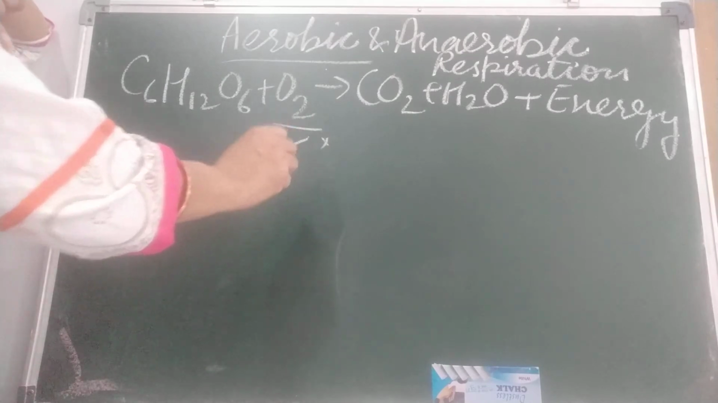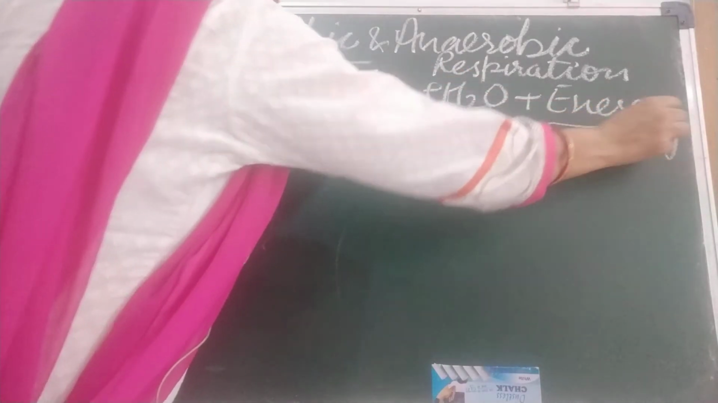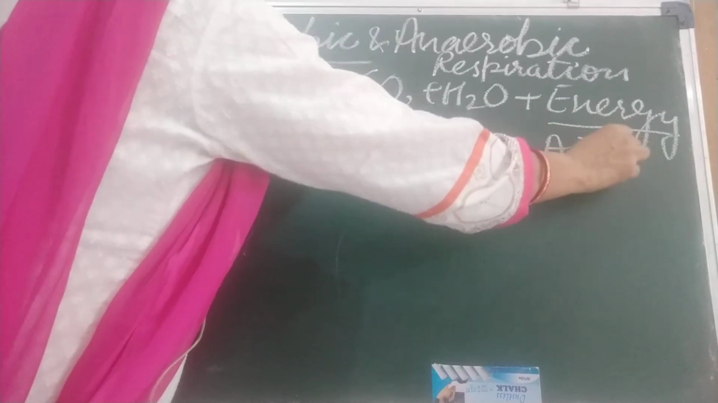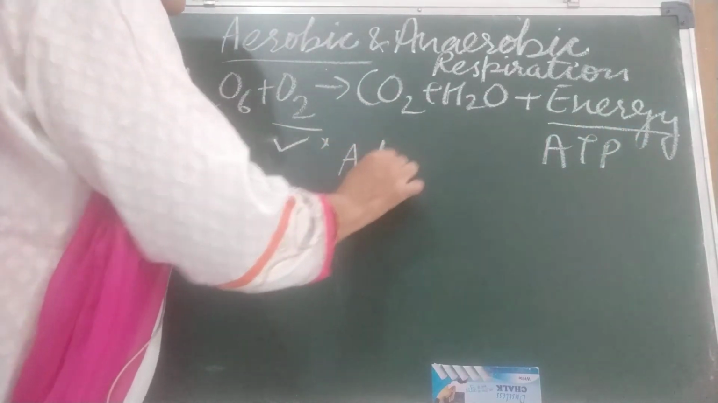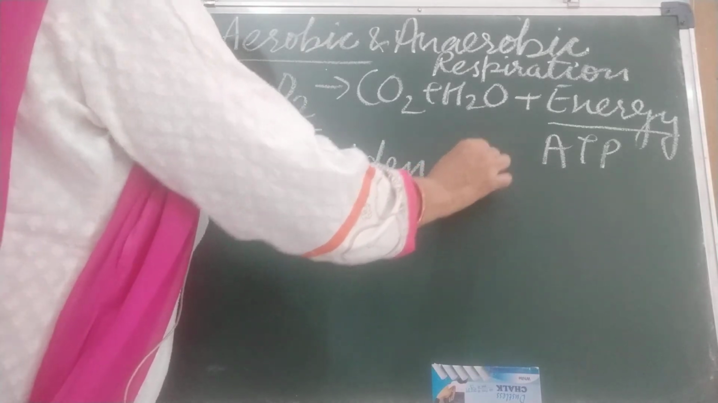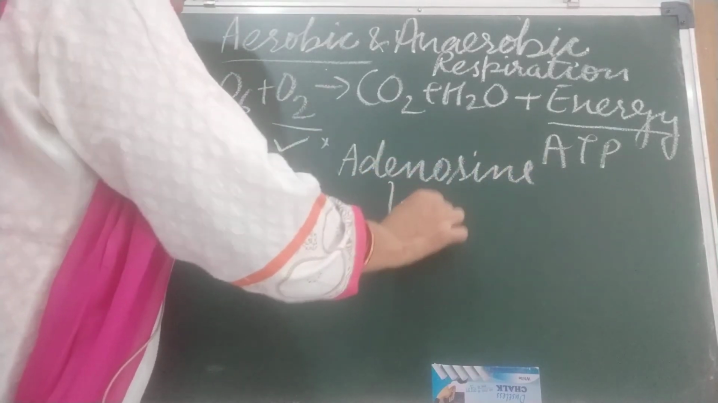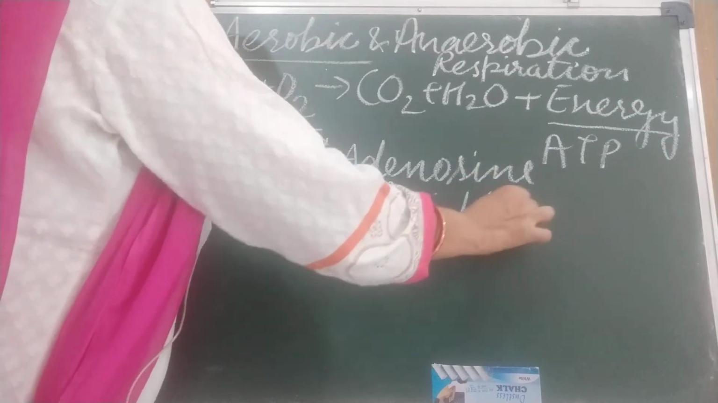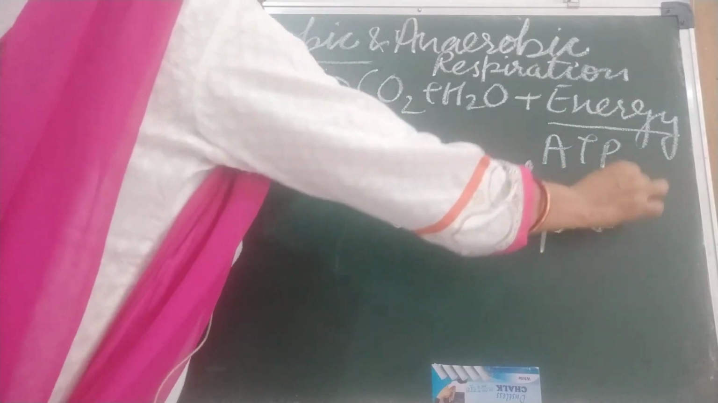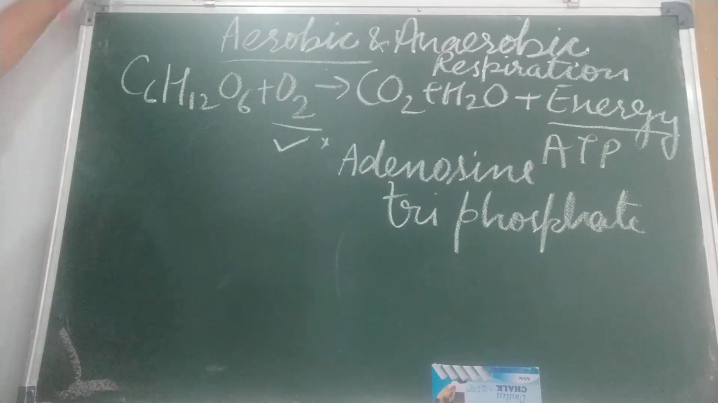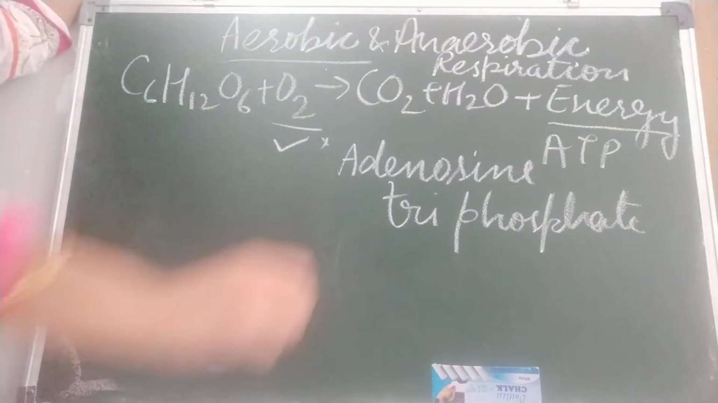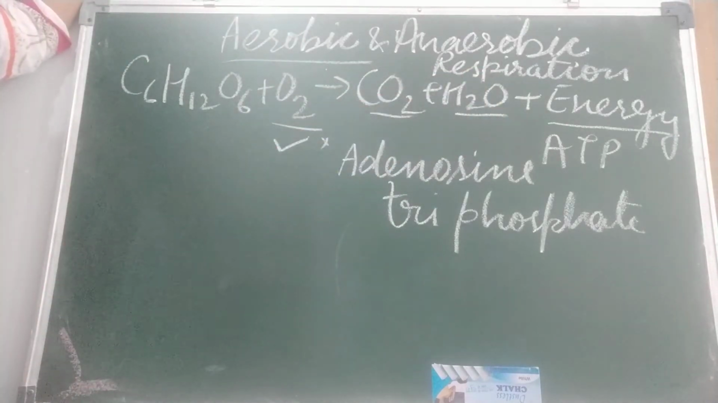This releases a large amount of energy in the form of ATP. ATP is what? Adenosine triphosphate. This energy we use to do different work, in the form of chemical energy, and we utilize it. Carbon dioxide comes out, water vapor. So in aerobic respiration, what three things come out? Carbon dioxide, water vapor, energy along with some amount of heat.